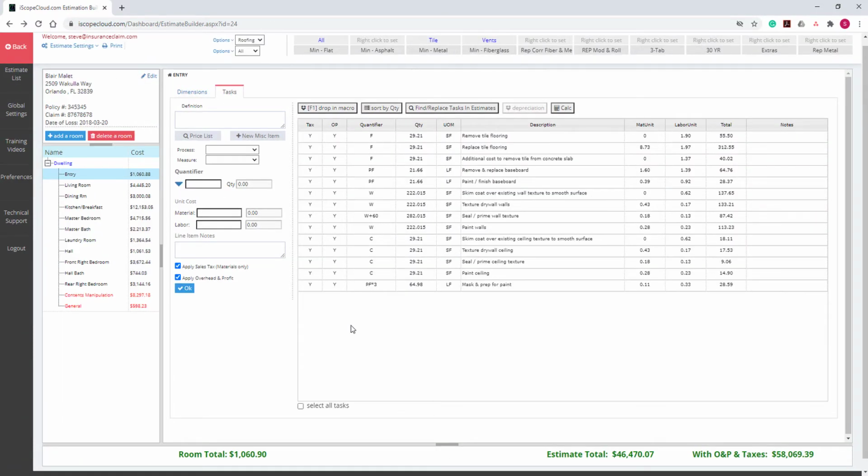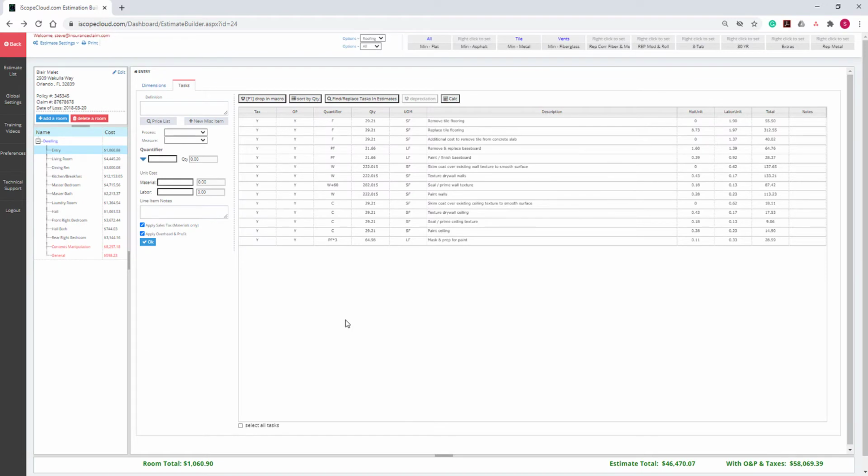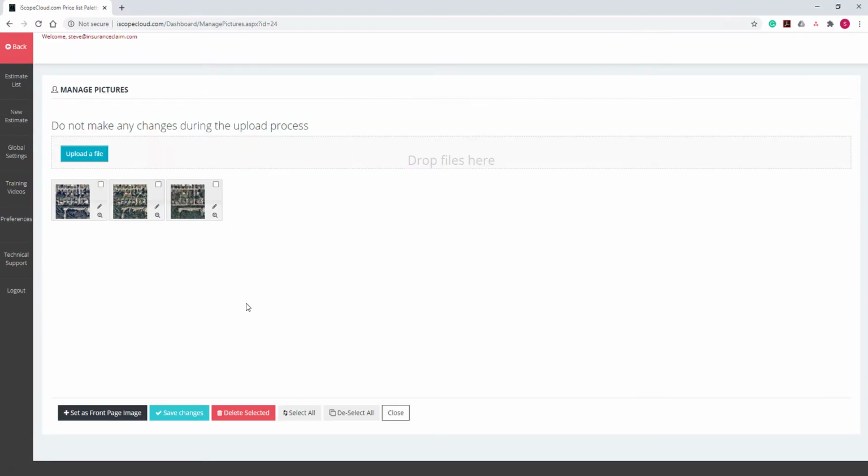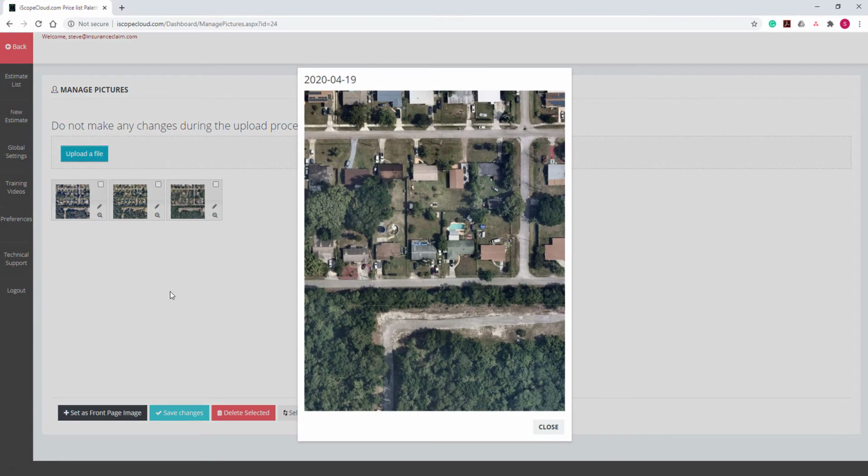The Nearmap imagery that we just imported now resides in the standard picture section where you would import any other photos that you would want to include in the estimate. We can get there by going back up to the Estimate Settings link and selecting Photo Management from the drop-down menu. As you can see, all three of the Nearmap images have been imported. If you click one of the thumbnails, then it will open up. Note at the top left of the image, you can see the date that the photo was taken by Nearmap.